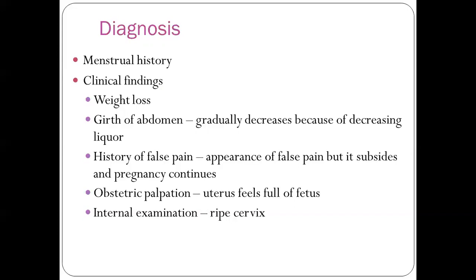Next one, clinical findings. Weight loss: the mother's weight will be reducing. Next is girth of the abdomen. Abdominal girth will start to decrease because of the decrease in the liquor amni. So once the abdominal girth is diminishing after the expected date of delivery, then we can suspect the case of post-term pregnancy.